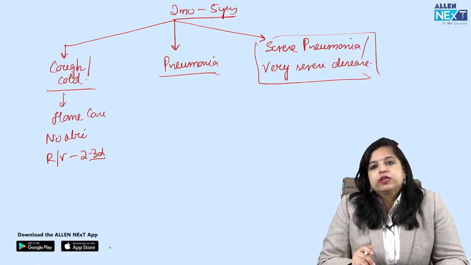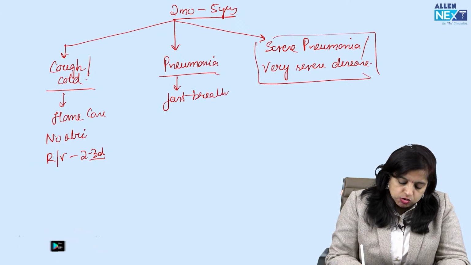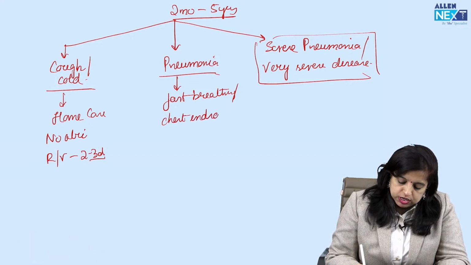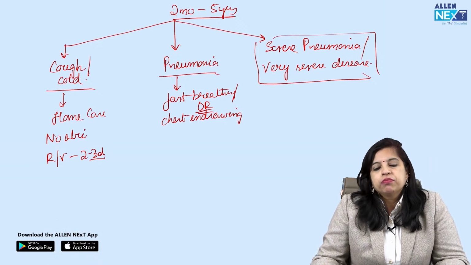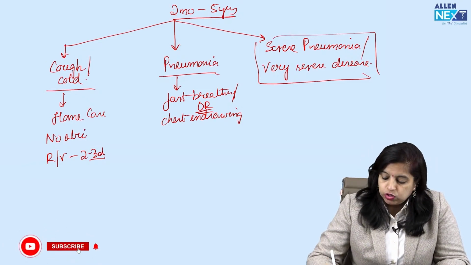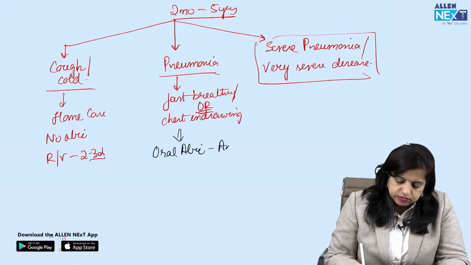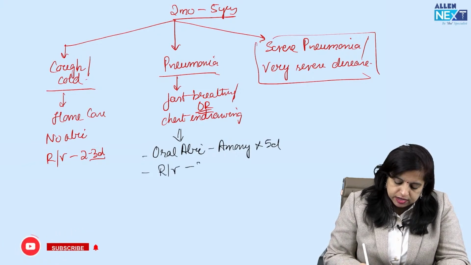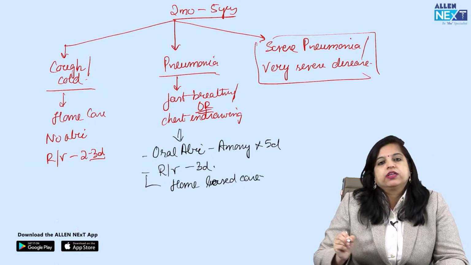Now when do we label pneumonia? We label pneumonia when either the child has fast breathing, remember this, or the child has chest indrawing, remember this, or both, right? Even if one is present it is enough. So either fast breathing or chest indrawing, then what we do is we give oral antibiotic, usually it is the amoxicillin which is given, remember this, for 5 days, and we tell the mother to come back after 3 days. So again, this is a home based care. Apart from the difference is that this time we have given an antibiotic, remember that.